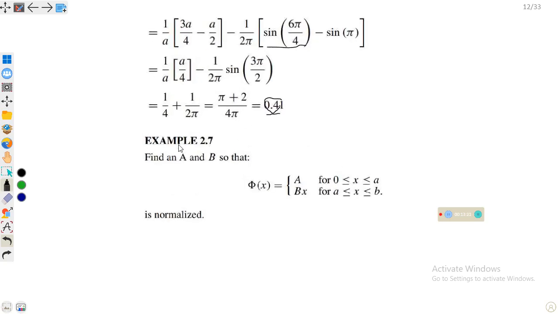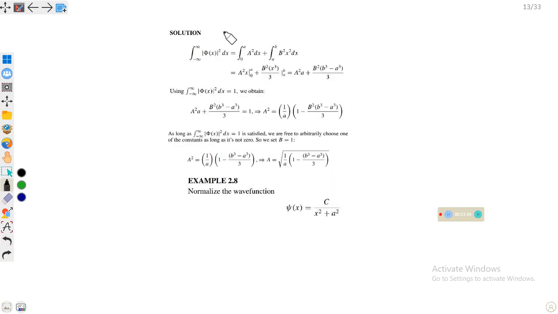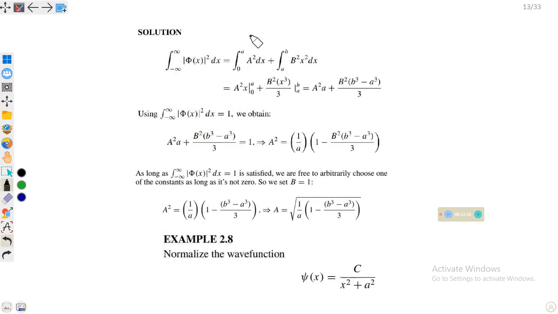Similarly, we have another example, 2.7. Find a and b so that phi of x is equal to a between 0 to a, and bx between a to b. We can find these normalization constants a and b by using the above described method. So just you can see and solve it. The first integral, phi of x square dx, is equal to this between the given limits, 0 to a, plus a to b.